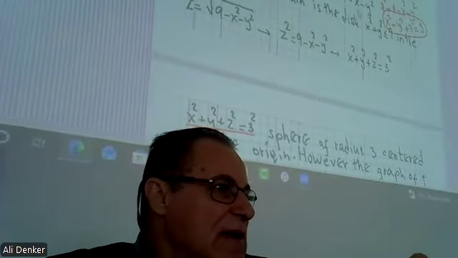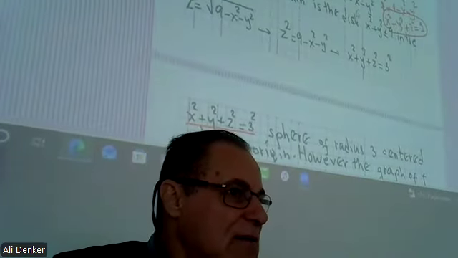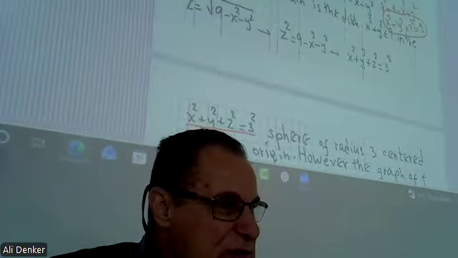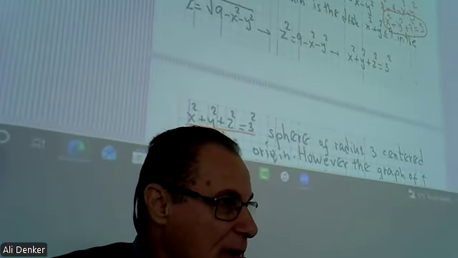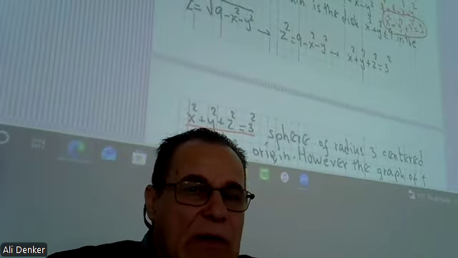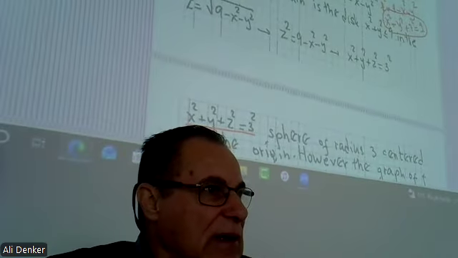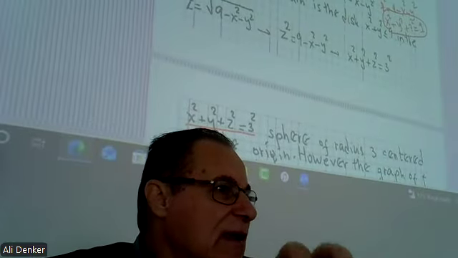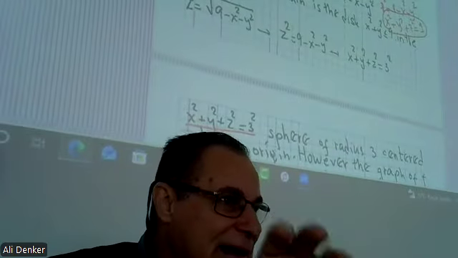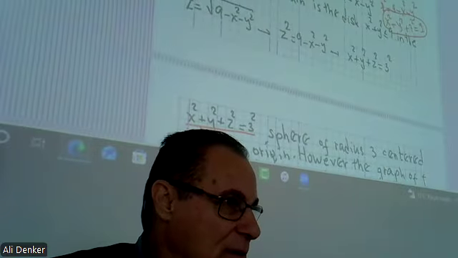So what is the domain here? The domain is all possible x and y values. Okay. What we know is that in the square root, we should not have a negative number.